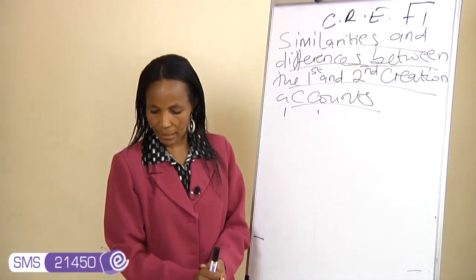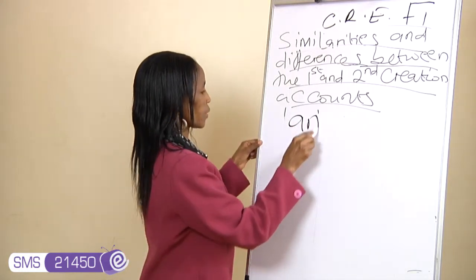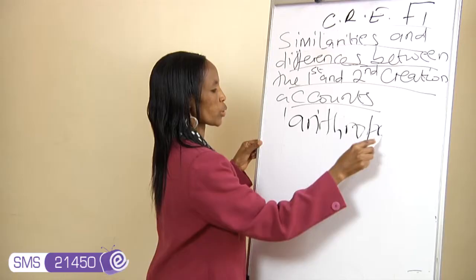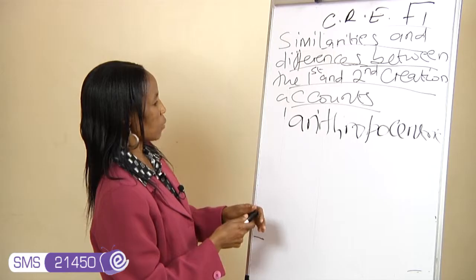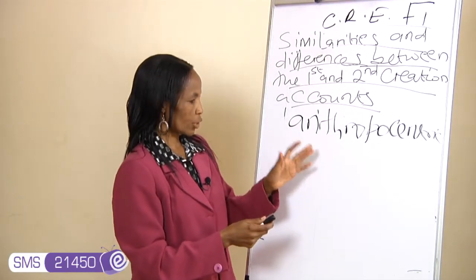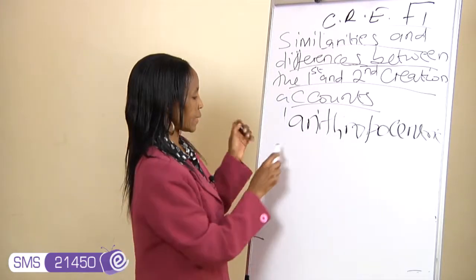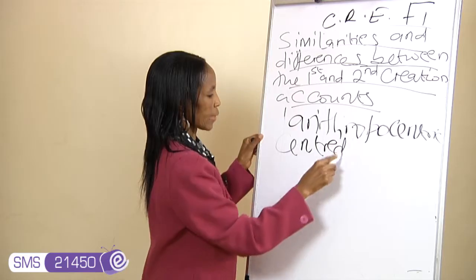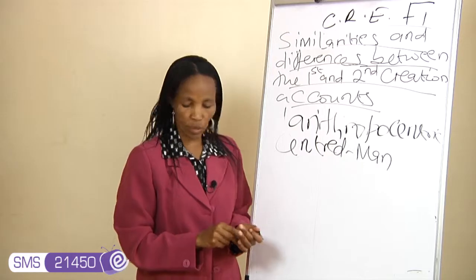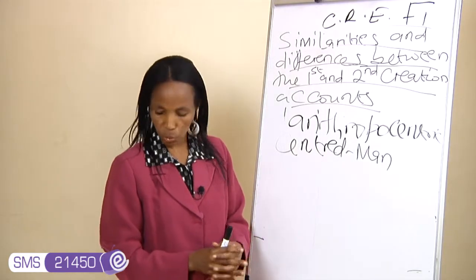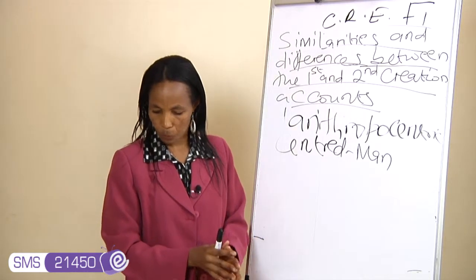Number 8, in both the first and second creation accounts, creation is anthropocentric. Creation in both first and second creation accounts or stories is said to be anthropocentric. That means it is centered on man. Creation is centered on man, or man-centered. Whatever God was doing was meant for man's use. He is creating the non-living things for man's use, plants and animals for man's use.